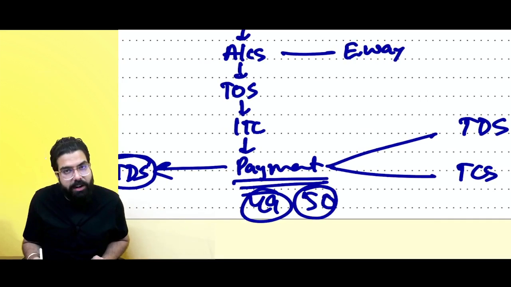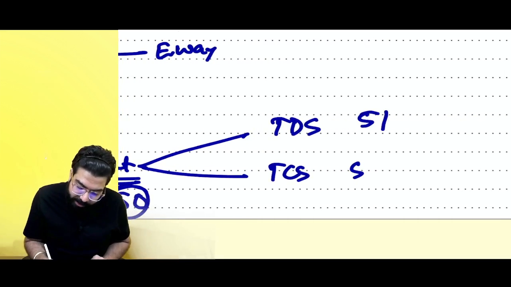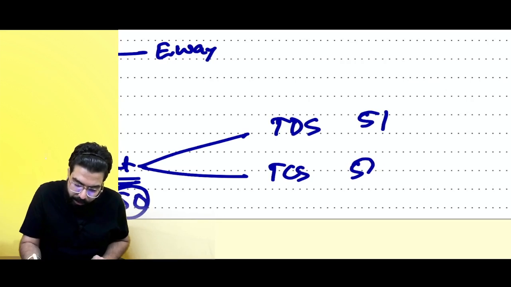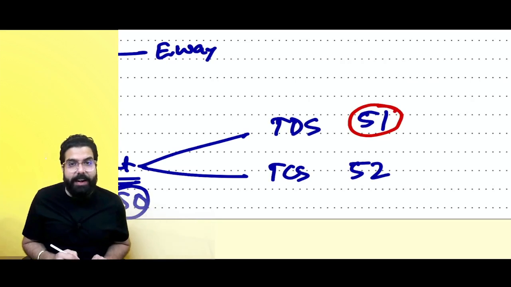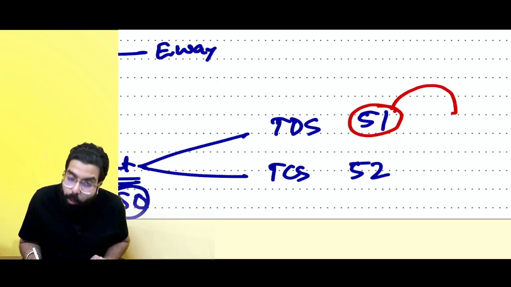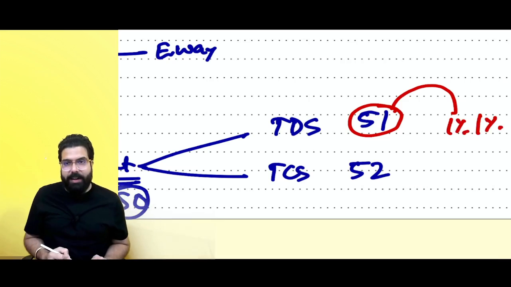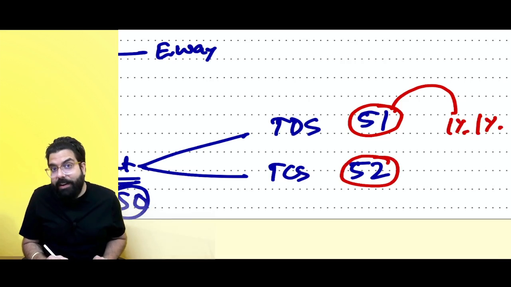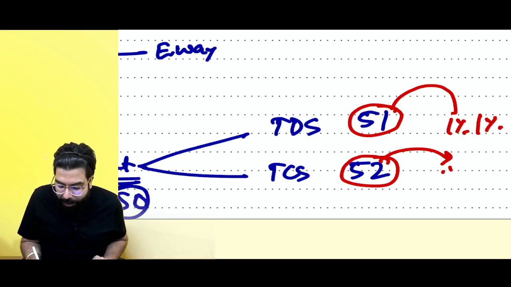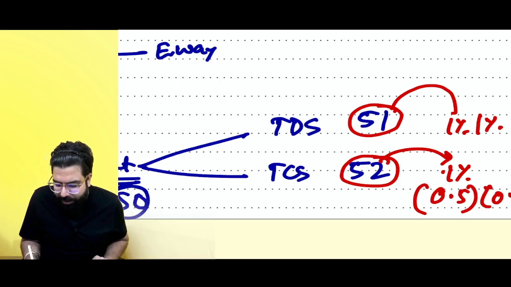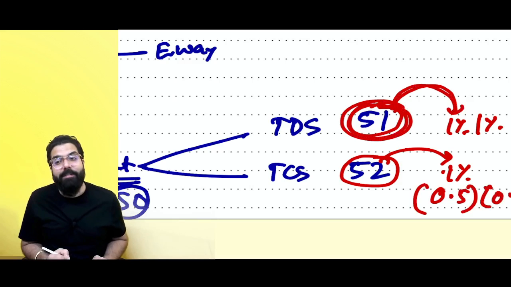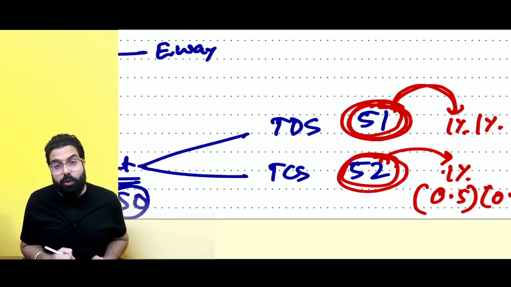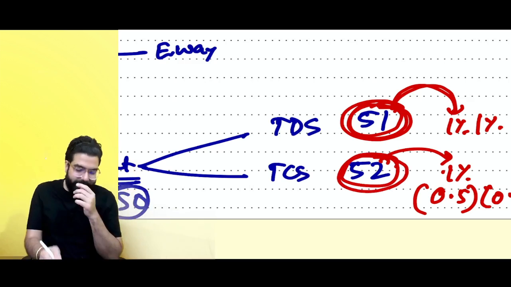Section number 50 we learned about interest. 51 is TDS, 52 is TCS. In 51, when you are doing TDS, TDS is 2%, 1% CGST, 1% SGST. In 52, when TCS is done, TCS is 1%, which is 0.5% CGST and 0.5% SGST. Remember always, TDS is section 51 but 2%. TCS is section 52 but 1%. Point is clear.